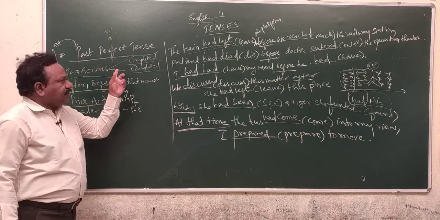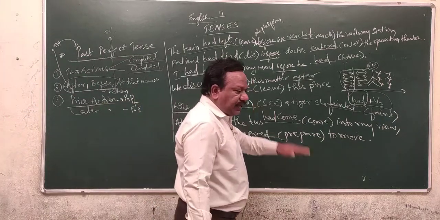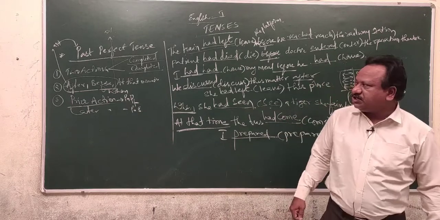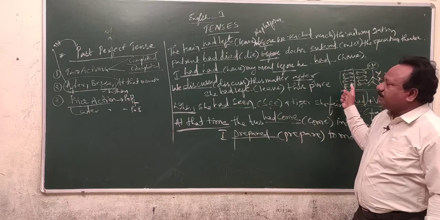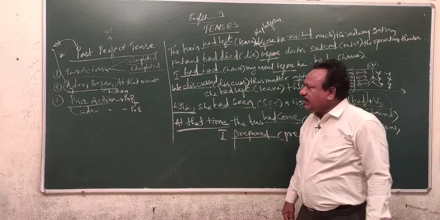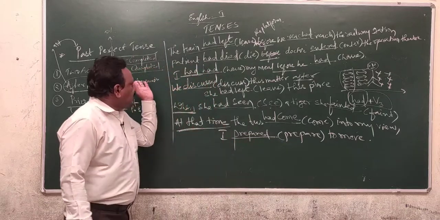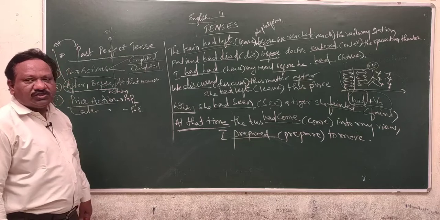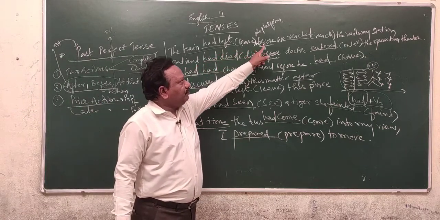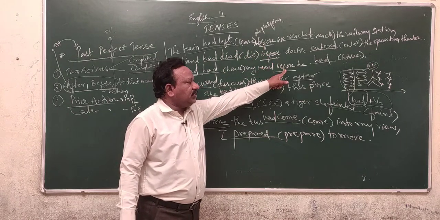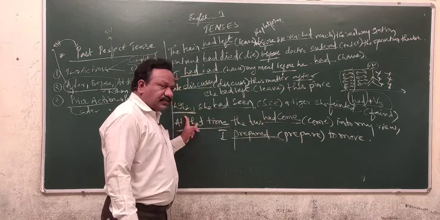Regarding the past perfect tense, there should be two actions in a sentence. Whenever you come across two completed actions in a sentence, both the completed actions must be referred in the past tenses only. The earlier completed action must be referred in the past perfect, the latter action must be referred in the past simple. Generally, after and before conjunctions can be used when the past perfect is used. Here you come across the before conjunction, here also before, here also before, here the after conjunction, and here the when conjunction.